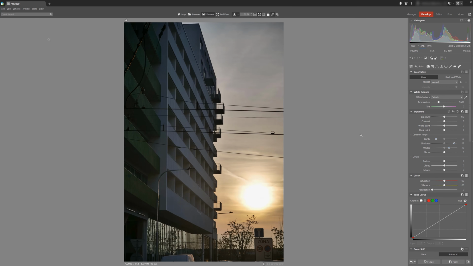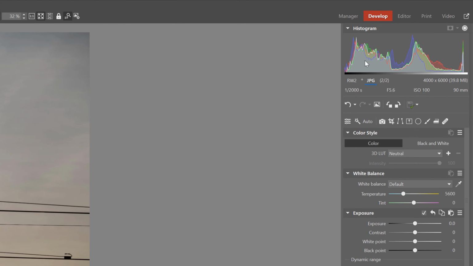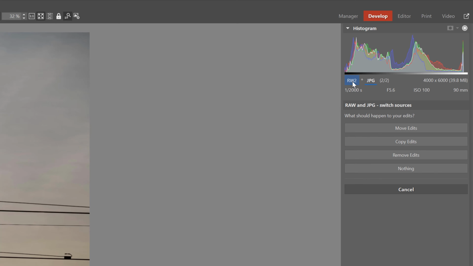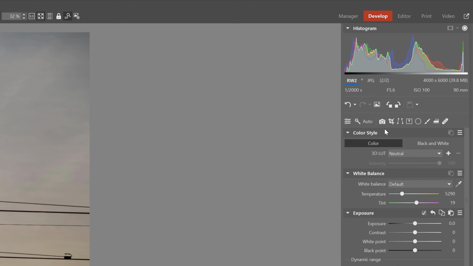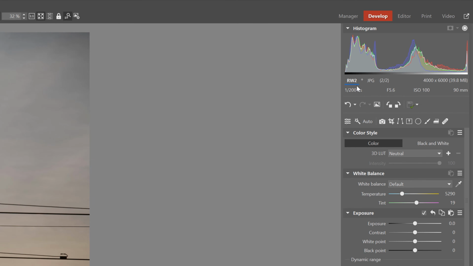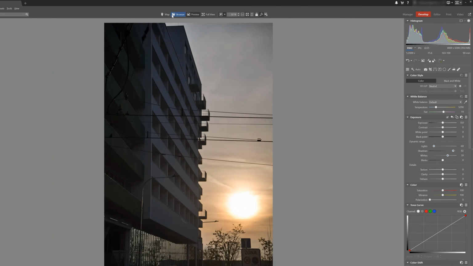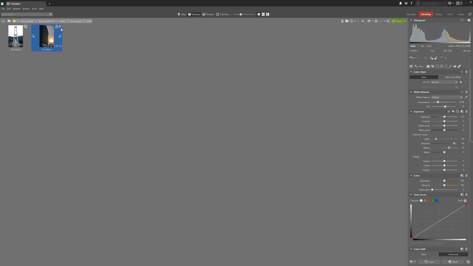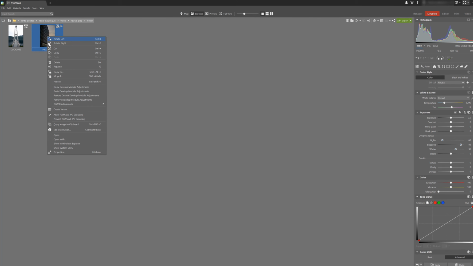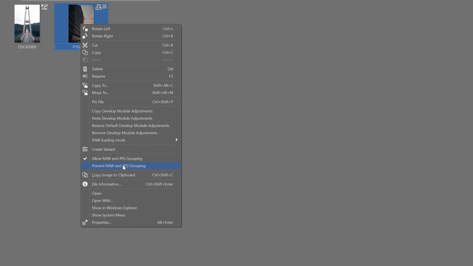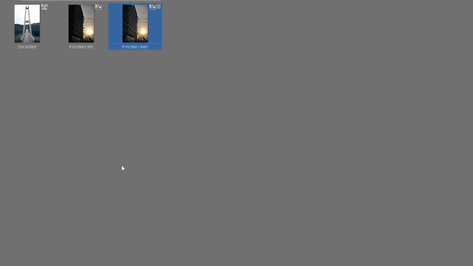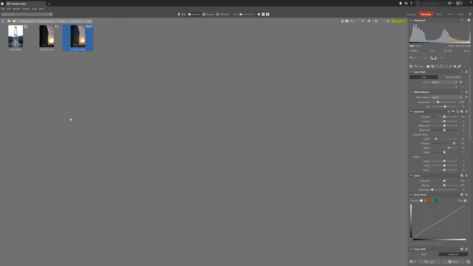If during the editing process, though, you realize that JPEG is just not going to cut it, you can easily switch to RAW in the right panel under the histogram. You can see the option to move, copy, or delete your adjustments. You can also see the thumbnail has changed to indicate which format has priority. Now, you can also turn off the grouping option. Select the photo or photos that you don't want to be grouped, right-click, and select Prevent RAW and JPEG grouping. This gives you both formats as separate images side by side, which you can work with separately.